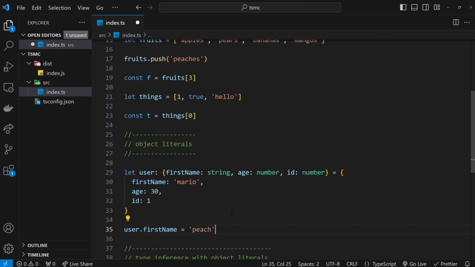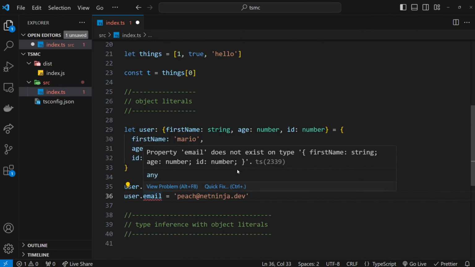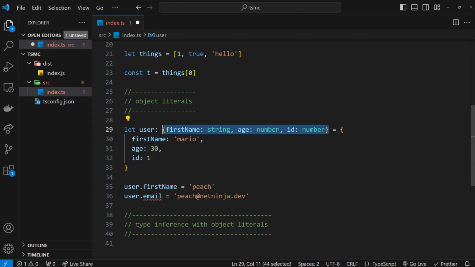Alright. So what if we try to add on another property? So I could say something like user.email this time is equal to peach@netninja.dev. And it's not going to let us do that because this email property right here does not exist on this type that we declared up here. So we can't just add on new properties. We've got to stick to the structure after we typed it. So we can't do that. Let's get rid of that.